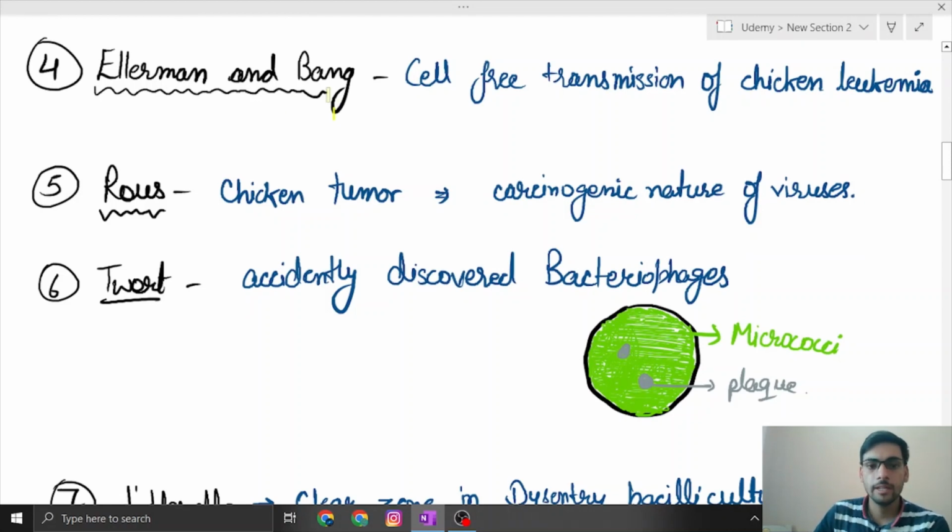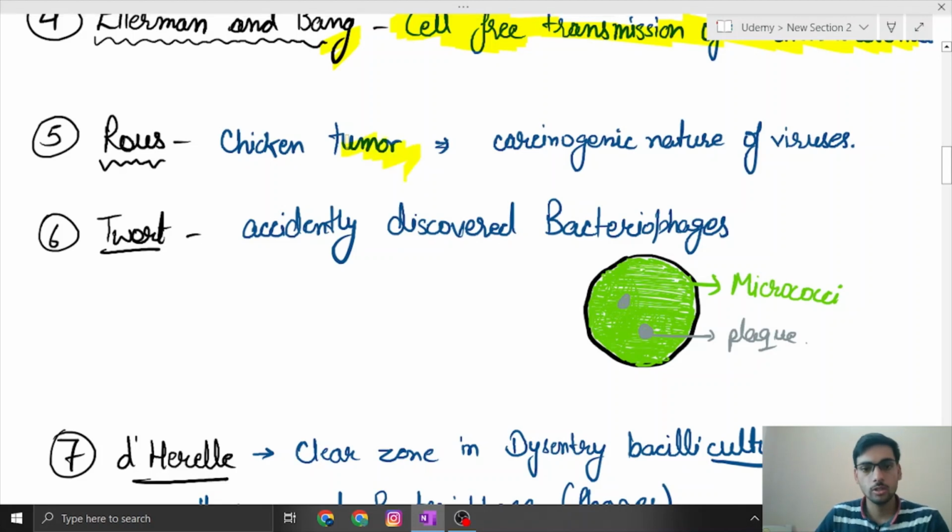Then come Ellerman and Bang. They worked on the cell-free transmission of chicken leukemia, which means they proved that chicken leukemia can be transmitted without cells. Then comes Rous. He worked on chicken tumors.